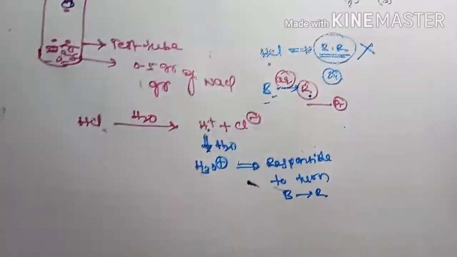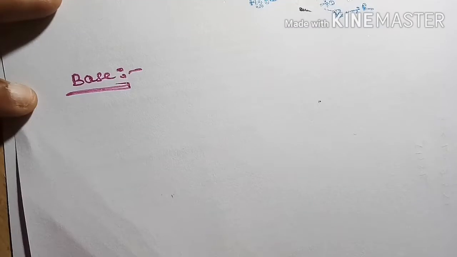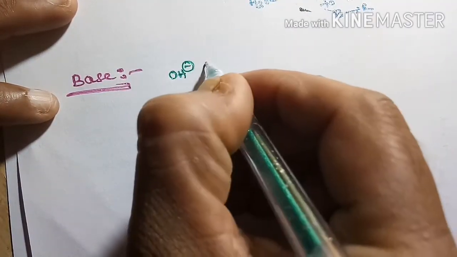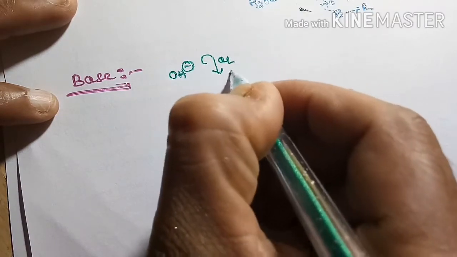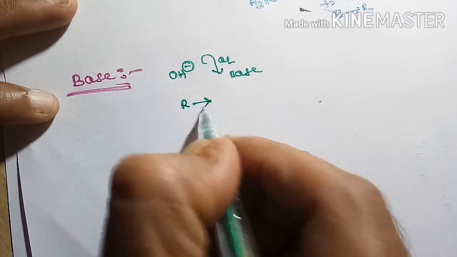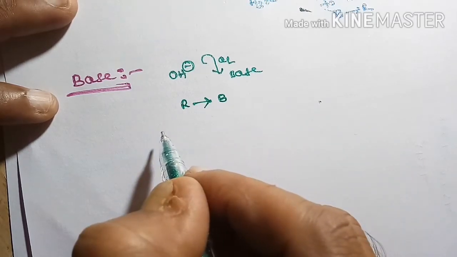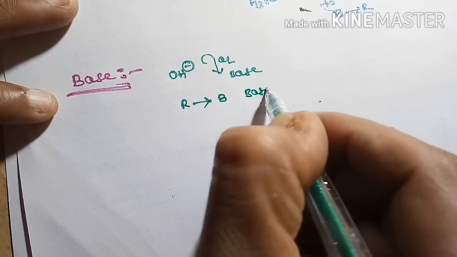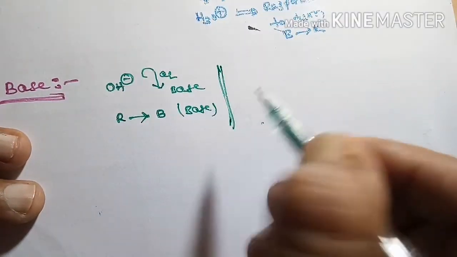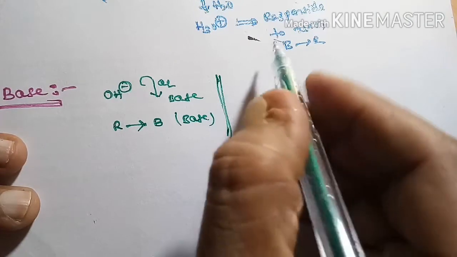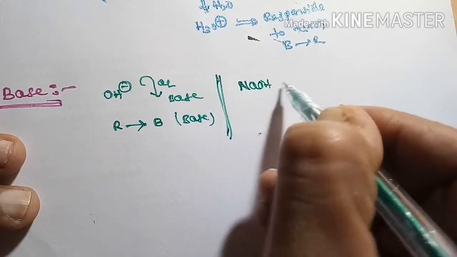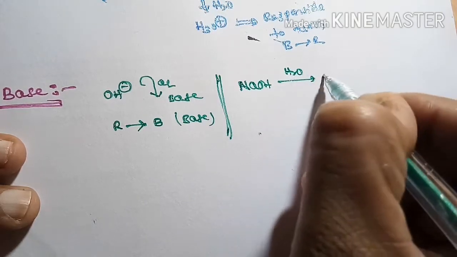Now let me discuss some concepts related to bases. What is meant by a base? The substance which gives OH minus ions in aqueous medium is called a base. Or the substance which turns red litmus to blue is called a base. So now if I dissolve sodium hydroxide in water, what will happen?